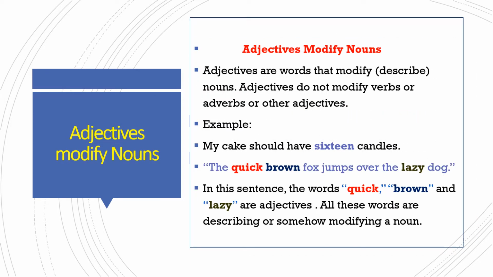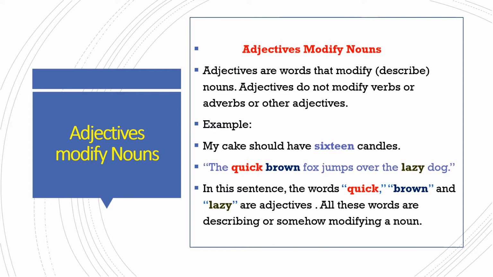Adjectives modify nouns. Adjectives are words that modify nouns or pronouns. They don't modify a verb, an adverb, or other adjectives. For example, we can take: my cake should have 16 candles. In the sentence here, the adjectives are easy to spot because they come immediately before the nouns they modify.